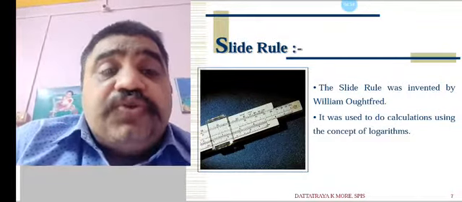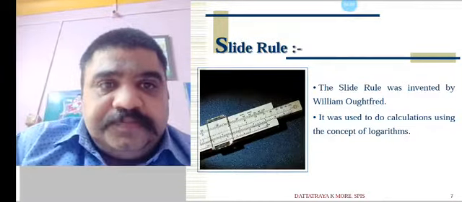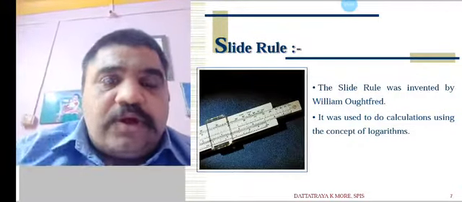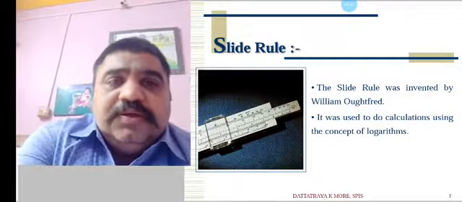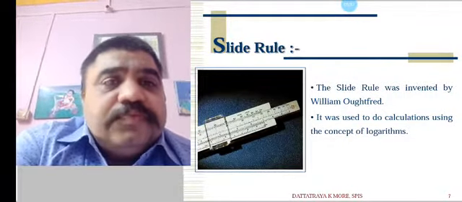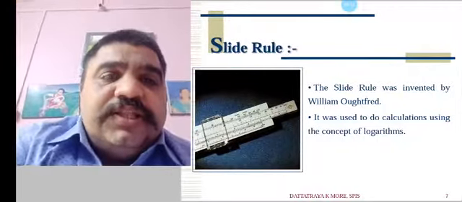It was used to do calculations using the concept of logarithms, which nowadays you have as a logarithm table while solving some complex technical problems of physics, chemistry, even maths algorithms.